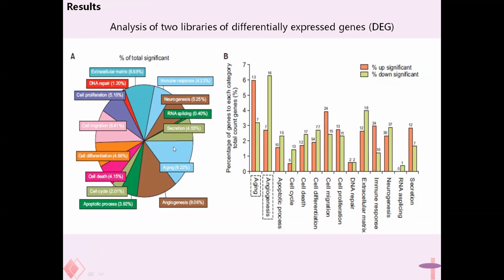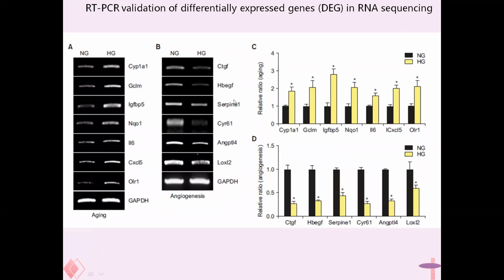From the 14 gene ontology categories analysis of the RNA sequencing data, we found aging and angiogenesis have the highest proportion. Therefore, we validated genes from the categories of aging and angiogenesis. Finally, we validated that 7 aging-related genes were increased in high glucose conditions compared with the normal glucose condition, and 6 angiogenesis-related genes were decreased in high glucose condition compared with the normal glucose condition.